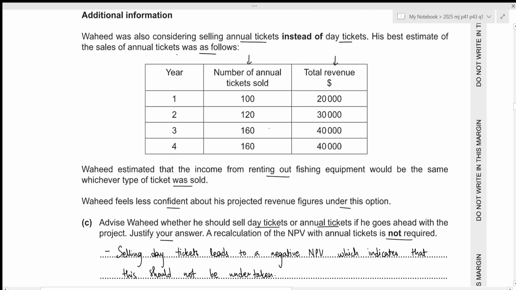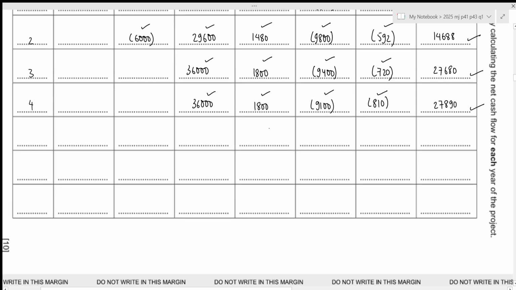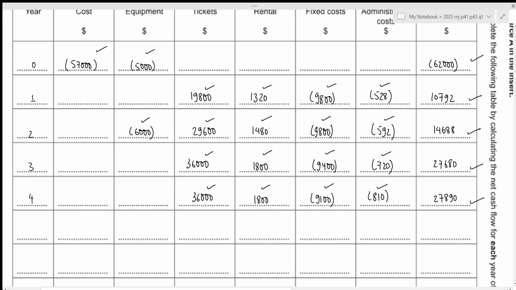Okay, the second thing we can do is compare our revenue. Let's take a look at the revenue of our day tickets. That's 19,800, 29,600, 36,000, 36,000. Let's figure out the total in this case. This results in the value of 121,400.